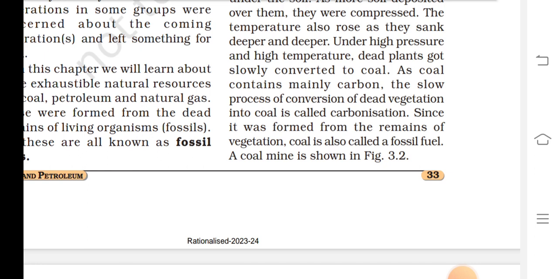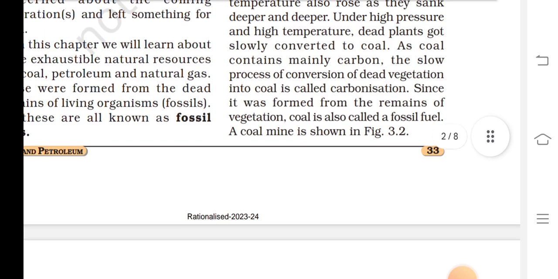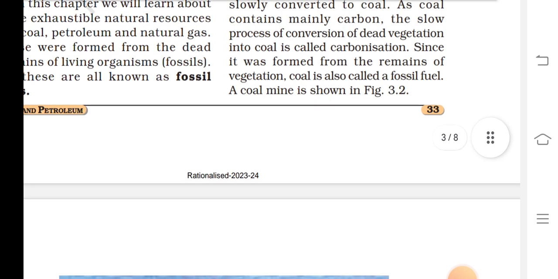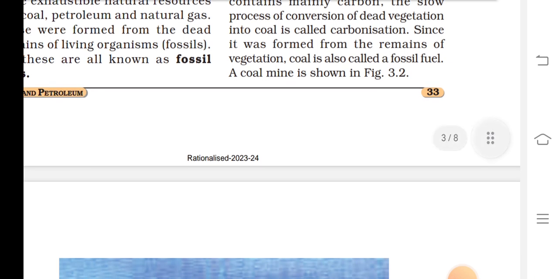Dead plants got slowly converted to coal. As coal contains mainly carbon, the slow process of conversion of dead vegetation into coal is called carbonization. Since it was formed from the remains of vegetation, coal is also called a fossil fuel.